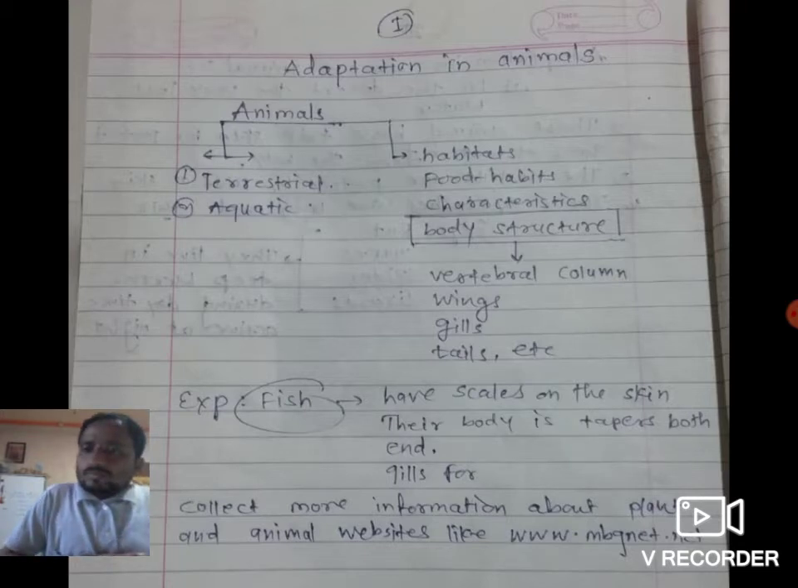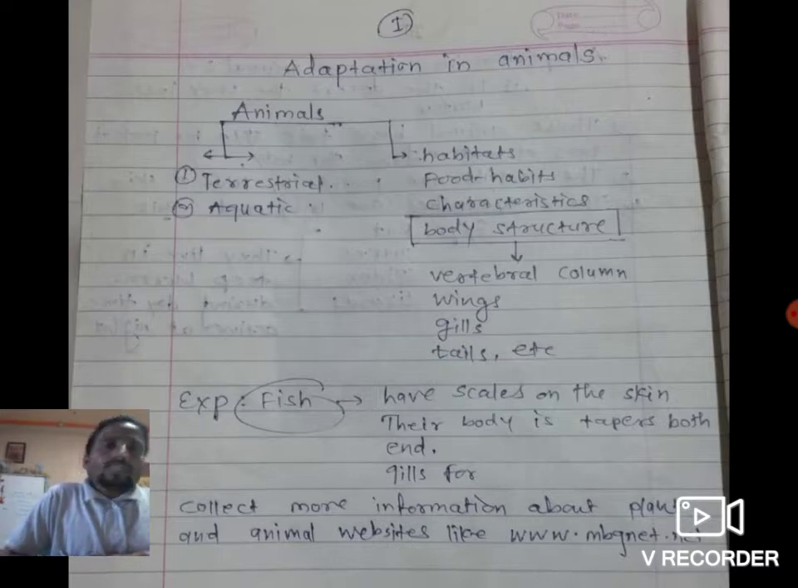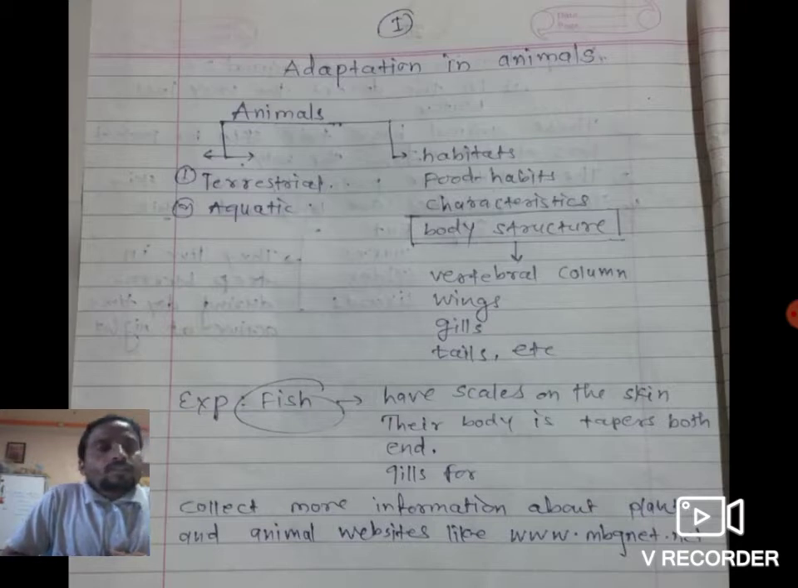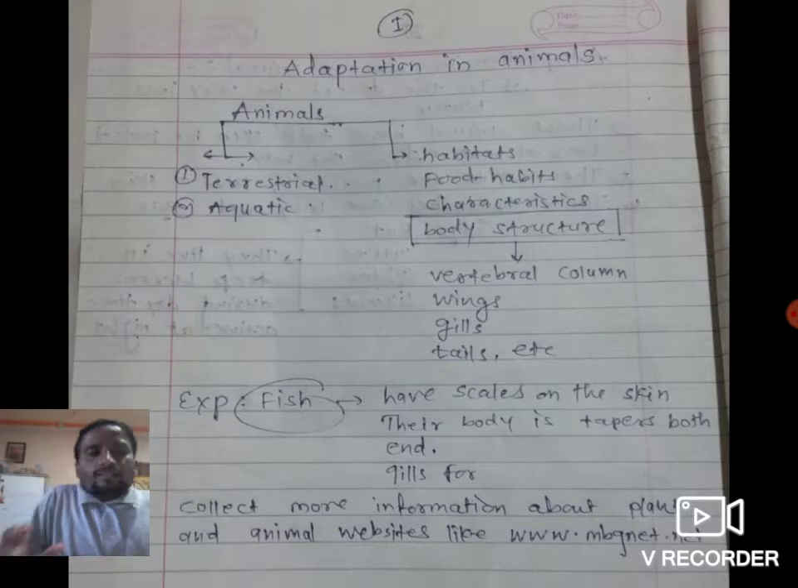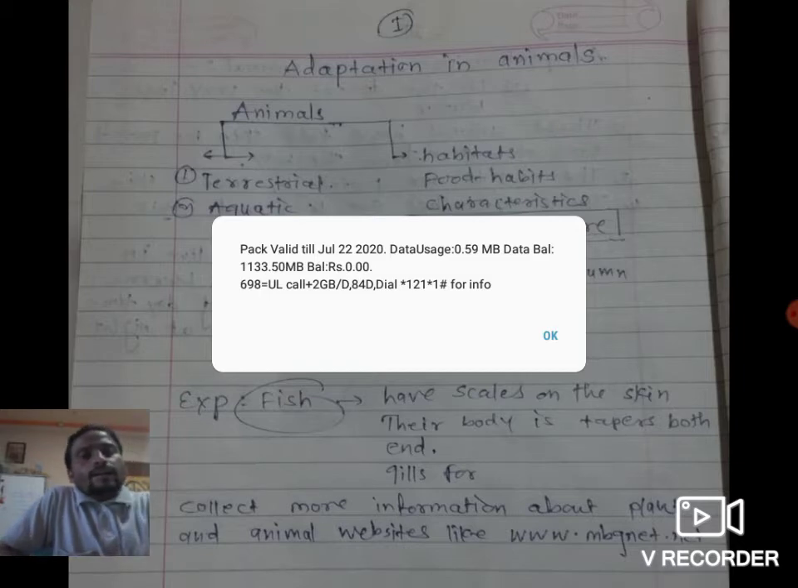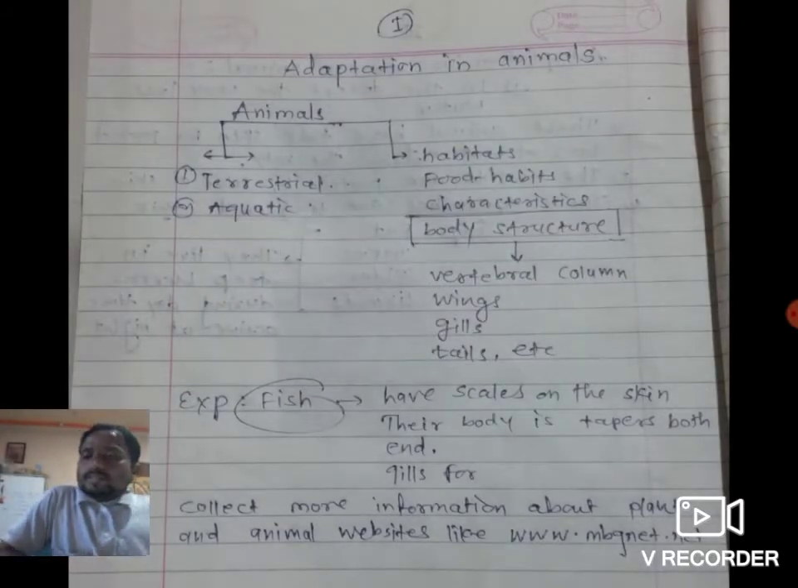Now, from your textbook, page number 4, there is an example of adaptation in animals. Fish live in the water and their body is covered with scales on their skin. Their bodies taper at both ends for swimming. Gills are for breathing. That is the adaptation. The animal lives in the water, that's why its body adjusts with the water, and that is the adaptation of fish inside the water.